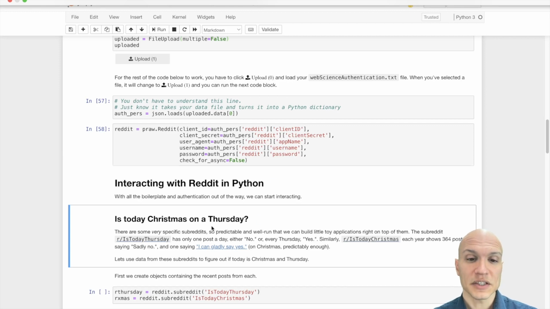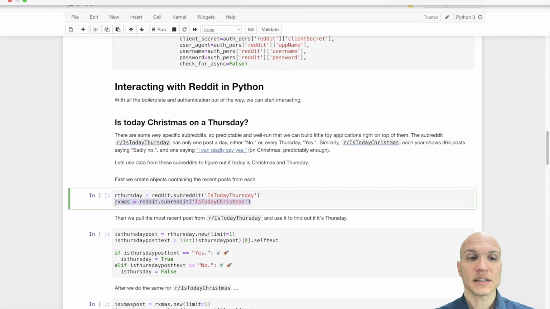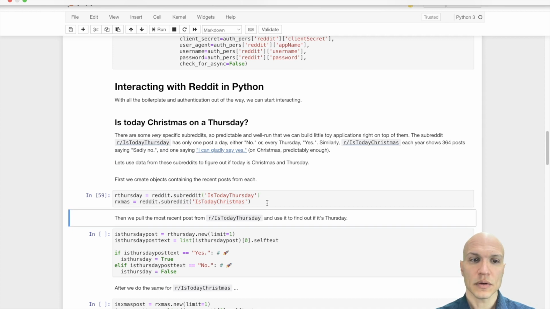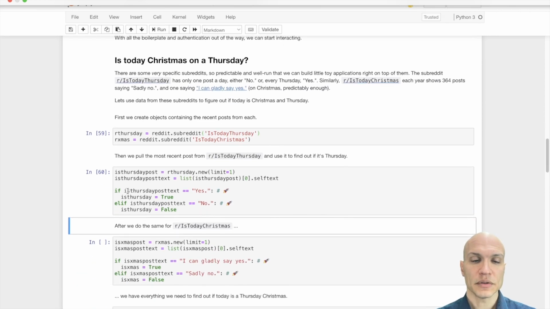And with Python logic, we can combine them. So we're going to access with this line the posts of Is Today Thursday. We're going to access with this line the posts of r/IsTodayChristmas. If we run them, we go to the internet and set up a connection. Then if we run these, we're able to set the value of isThursday. We'll do exactly the same thing for another little variable, isXmas.